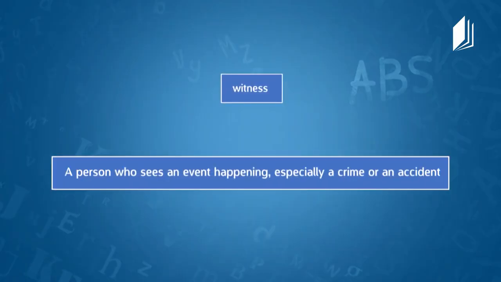And I have a very easy task. I have one definition and one word, so it's easy for me to cope with this task. So here is a definition. Person who sees an event happening, especially a crime or an accident, is called a witness. Very well. So if I ever see somebody committing a crime, I will be the witness. Yeah, right, you will be a witness.